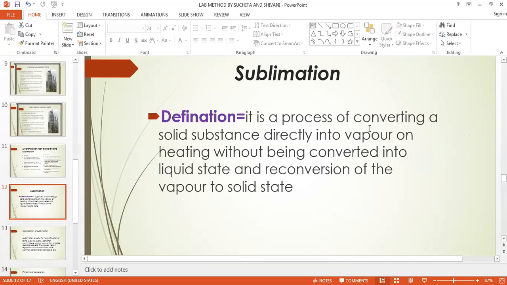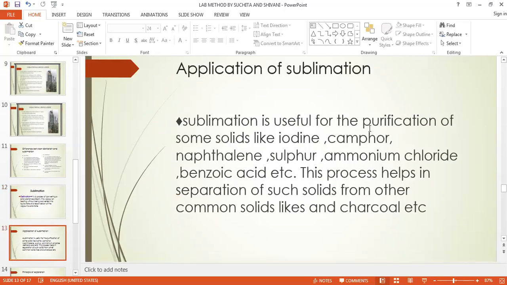So it is a process of converting a solid substance directly into vapor on heating without being converted into the liquid state, and reconversion of the vapor to a solid state. So this is nothing but sublimation. So where do we apply this? Sublimation is useful for the purification of certain solids.